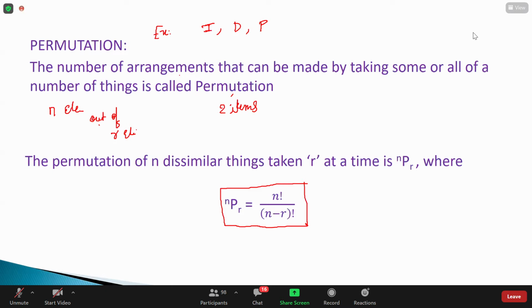I need to have more interaction in the class. So 6 ways is like arranging them. First, if I take idli, then I can arrange these 2 in 2 ways. So like that. Okay, tell me the combinations. If I want to write the combination, what is the way I can write here?